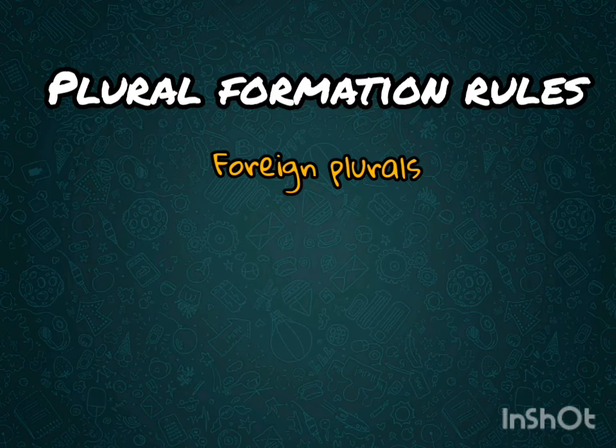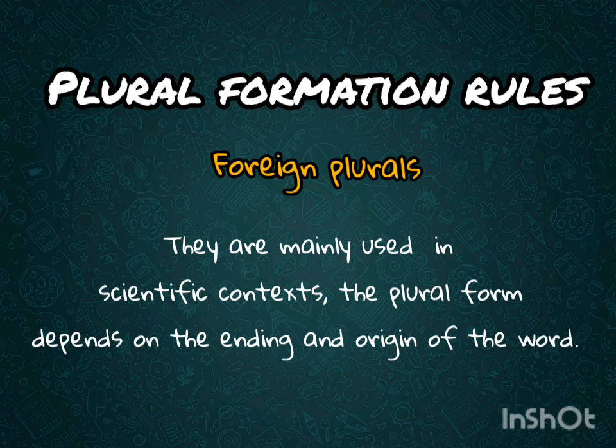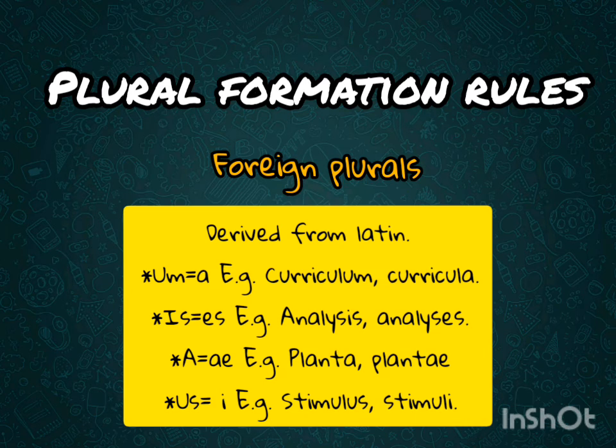And finally, we have foreign plurals. Foreign plurals are usually used in scientific contexts. The plural form depends on the ending of the word and also its origin. We can divide foreign plurals into big groups. The first group is words derived from Latin, and the second group is words derived from Greek. In the case of the words derived from Latin, if the word ends in um, we are going to make the plural with an a, as examples that you can see below.